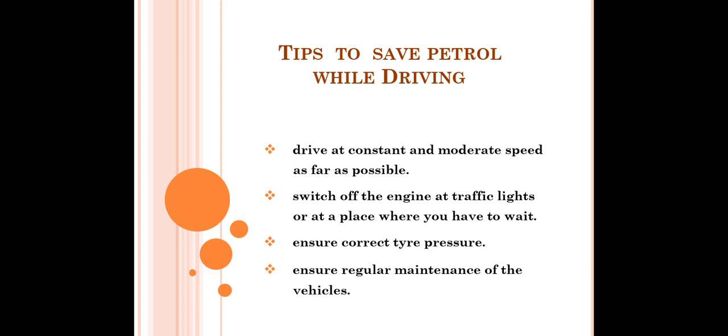Now ensure correct tire pressure, so you need to check your tire pressure also. Then at last, ensure regular maintenance of vehicles, because if you are not maintaining your vehicle regularly, it also takes a high amount of petrol.